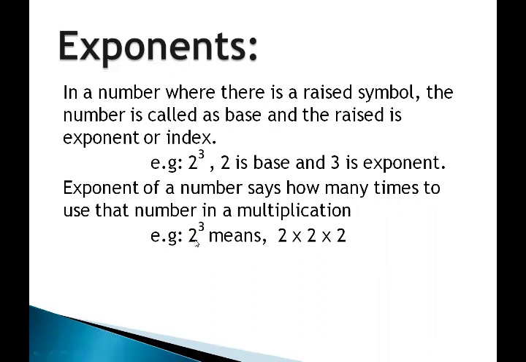Exponent says that repeated multiplication of the same base. Whenever we multiply the same base or the same expression number of time to itself, so that number of time is used as the exponent. For example, 2 multiplied by 2 multiplied by 2, this is repeated multiplication of the same base. How many time multiplication is going on here? So this is 3. So the expression 2 multiplied by 2 multiplied by 2 can be written as 2 to the power 3. So what is exponent? Exponent is the number of times of the multiplication of same base.